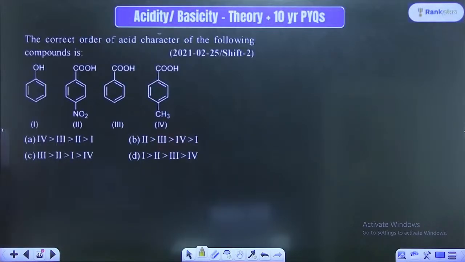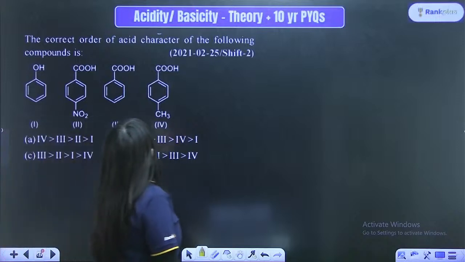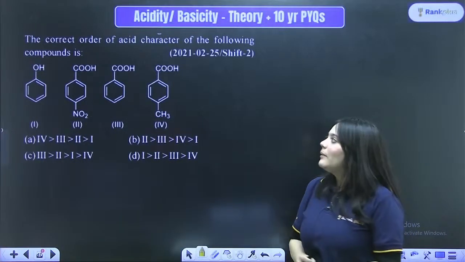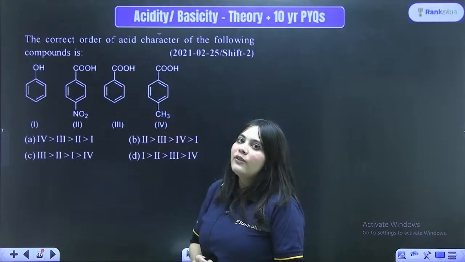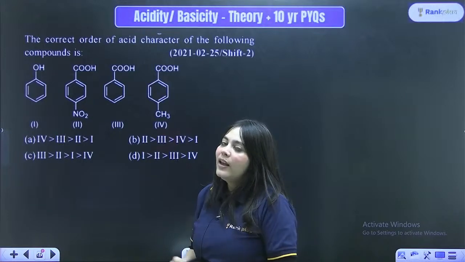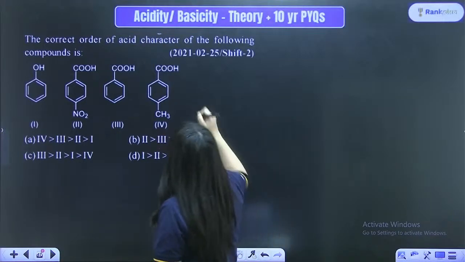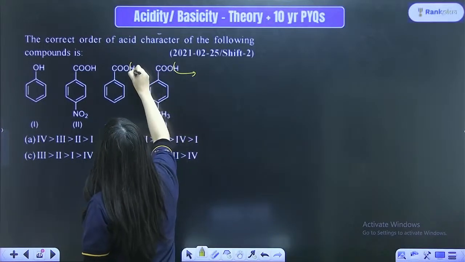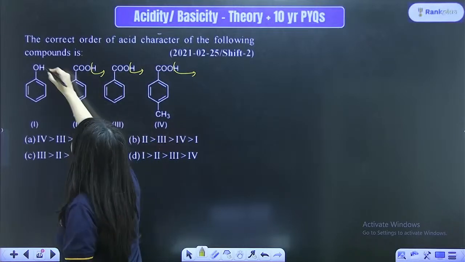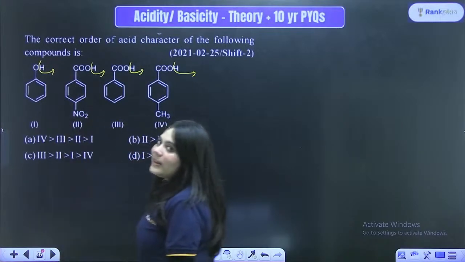Next question. The correct order of acidic character of the following is. So you have to tell me the acidic character of the following. Once again, for checking the acidic character, what you have to check? Which one easily gives away H plus. So I am just removing H plus from here, H plus from here, H plus from here, and H plus from here. Now look at all these options.